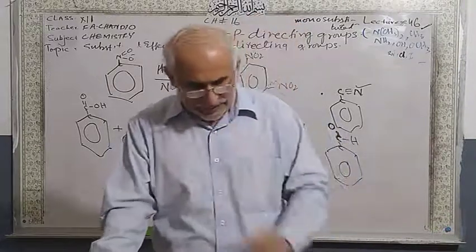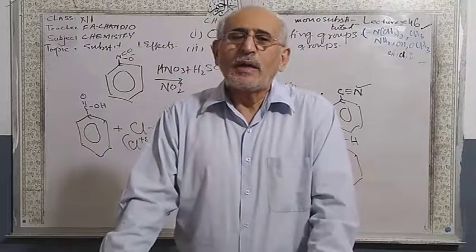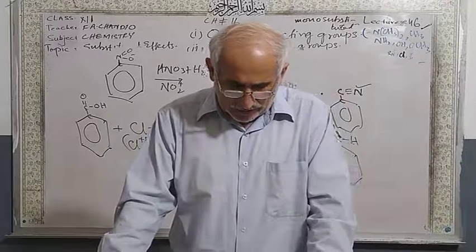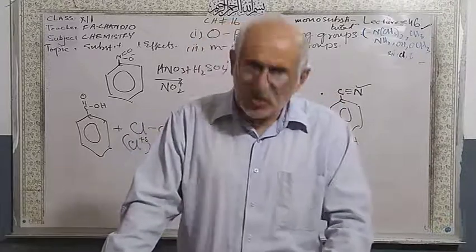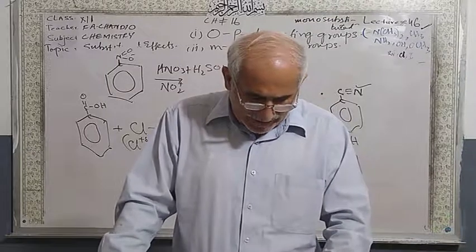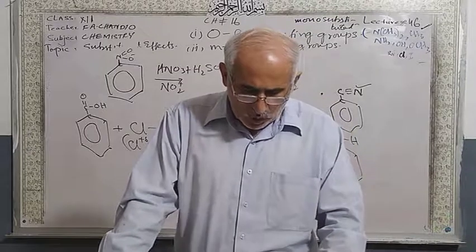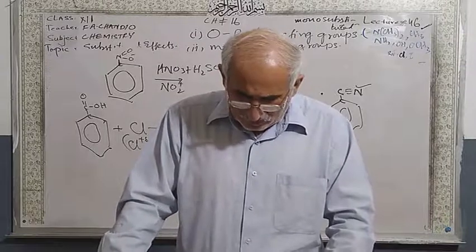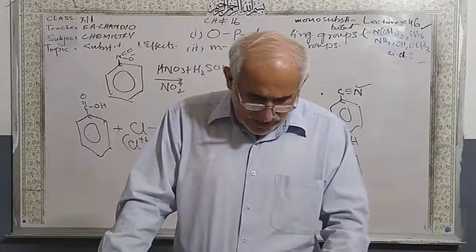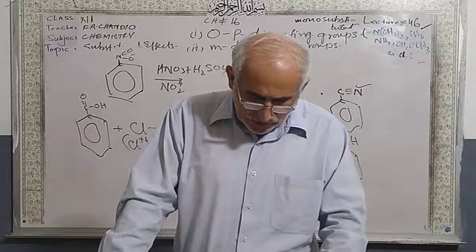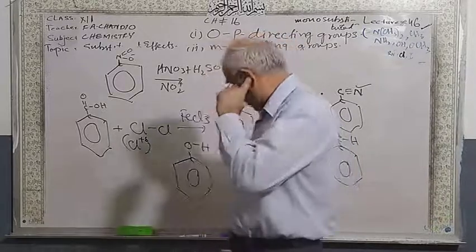So I am going to repeat this same paragraph rule. If the electronegativity of the atom of the group attached to the benzene ring is greater than any atom of the group, the whole group will act as electron repelling, will increase the reactivity of benzene and direct the new incoming group to the ortho and para positions.